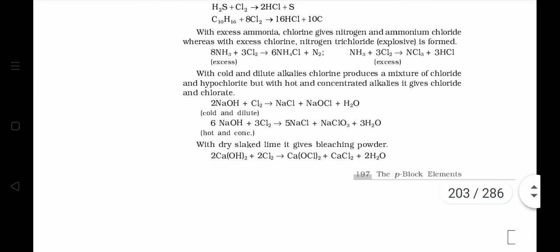It also reacts with compounds like ammonia. When ammonia is taken in excess, ammonium chloride and nitrogen are produced, but when the same reaction is carried out in excess of chlorine, nitrogen trichloride and HCl are produced. Both the equations are very important.